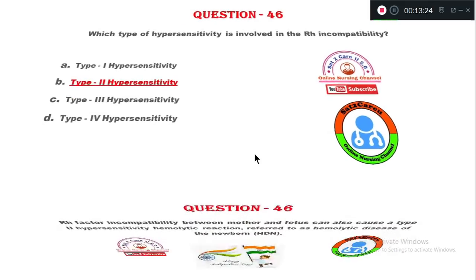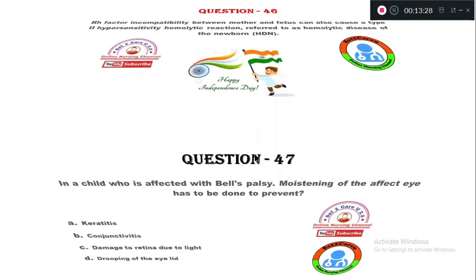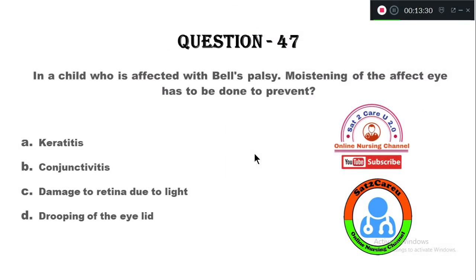Move on to question number 47. The rationale is here. In a child who is affected with Bell's palsy, moistening of the affected eye has to be done to prevent option A, keratitis, B, conjunctivitis, C, damage to retina due to light, option D, drooping of the eyelid.